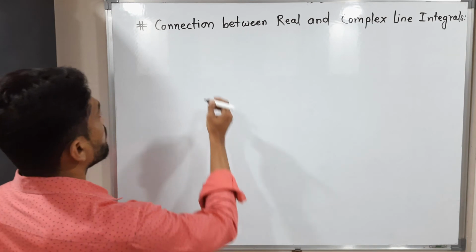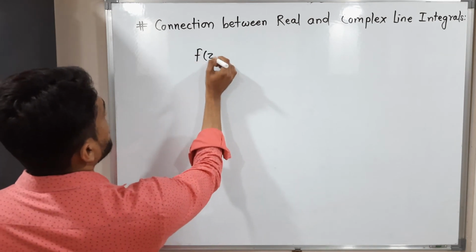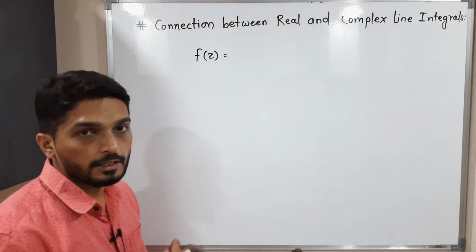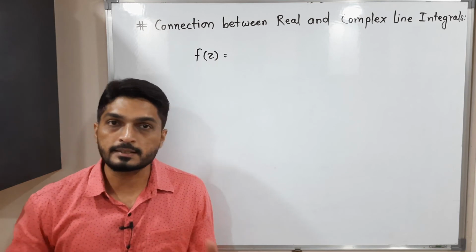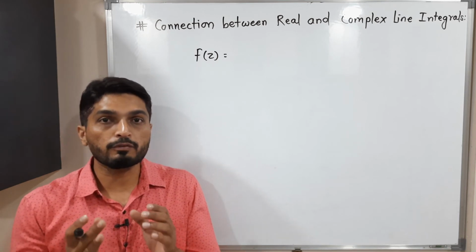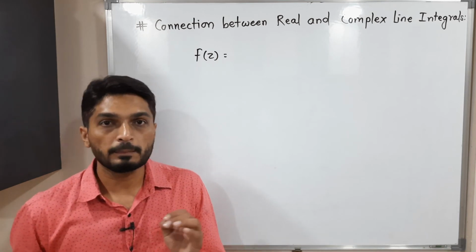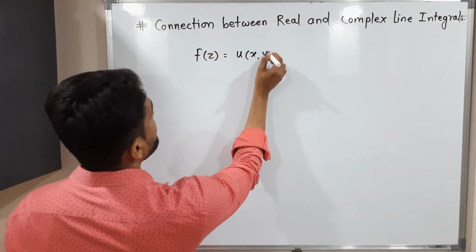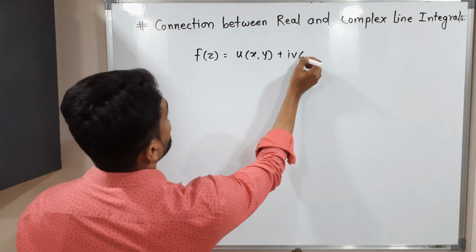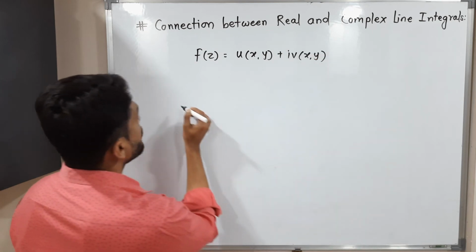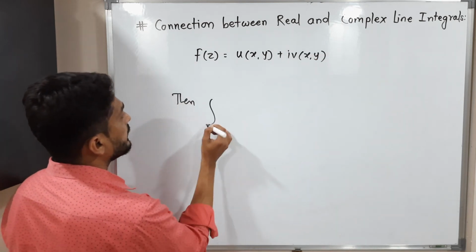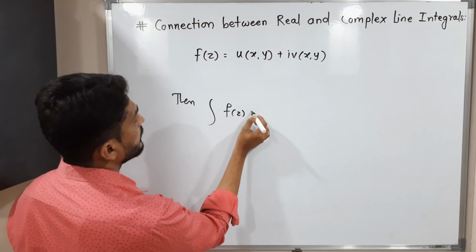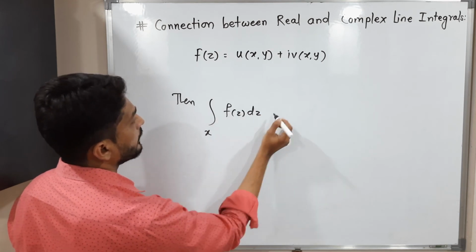So consider a function f of z. We have a complex valued function. You know that when we have any complex valued function, we can easily express it in the form of u plus iv, real part plus I into imaginary part. So suppose f of z is equal to u of xy plus I v of xy. Okay. So then the line integral of f of z dz over curve C.